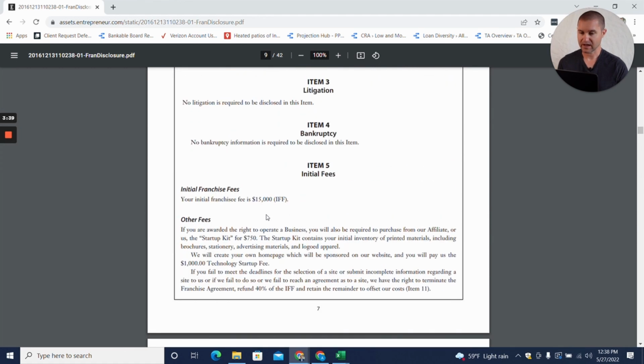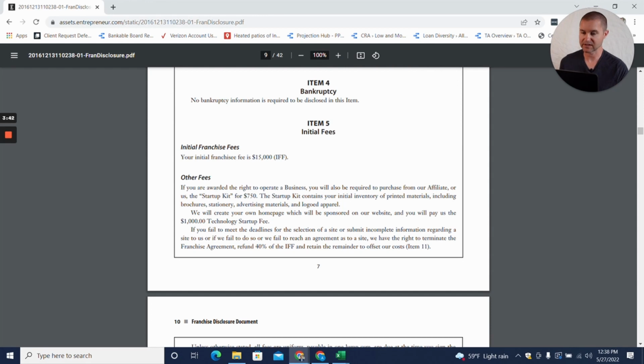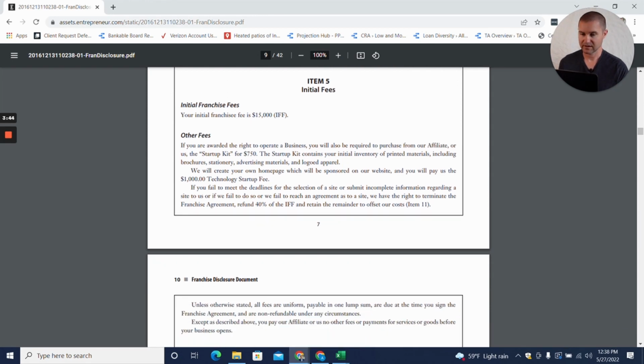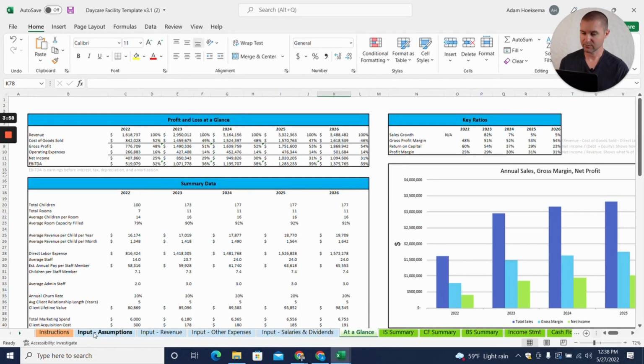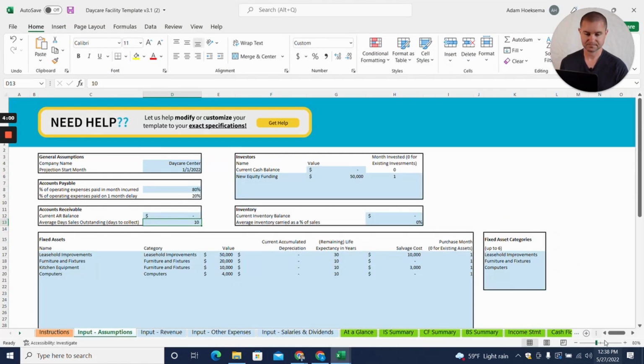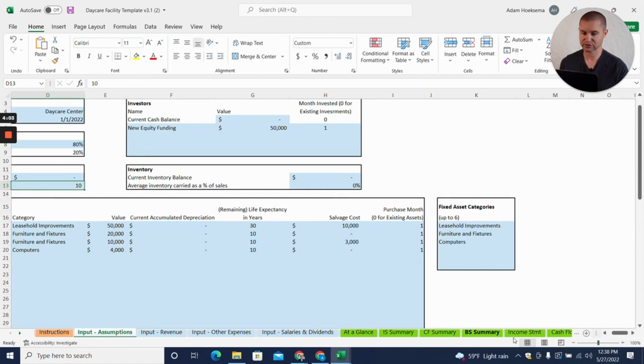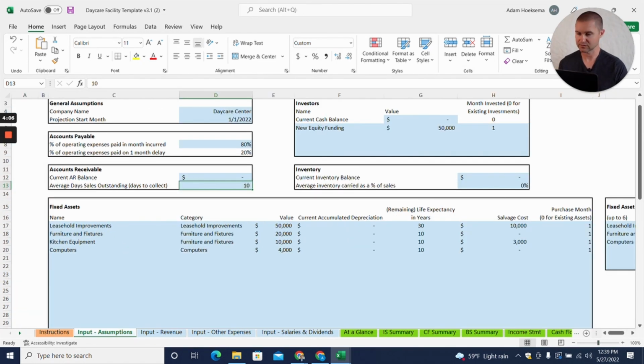All right, so item 5, your initial franchise fee is $15,000. And this outlines here some other initial costs. So I'm going to jump back to our template here, and on our input assumptions tab, this is where we'd want to put some of those initial costs, most likely.